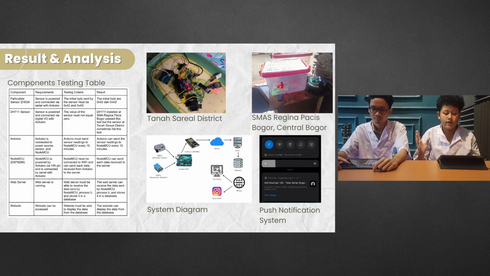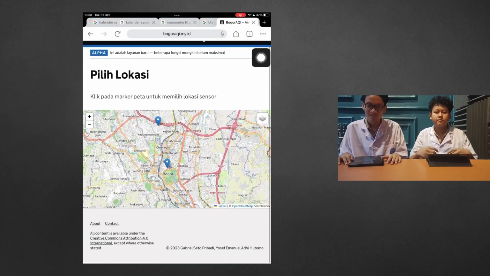And this is the photograph of the prototype that we made, which is located at the SMA Regina Pacis Bogor and Tanah Sareal district. And this is the prototype diagram explaining how the system works, as well as our air quality notification system. And now we are going to give a demo of BogorAQI.